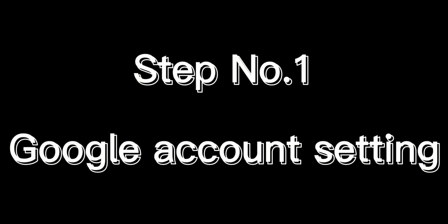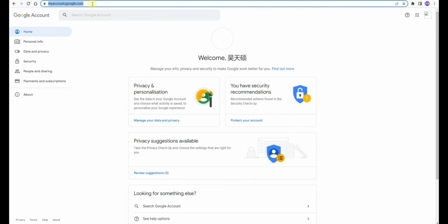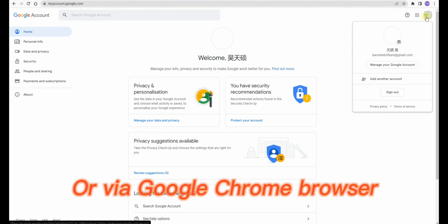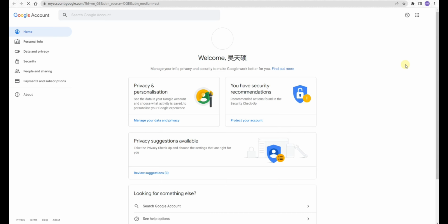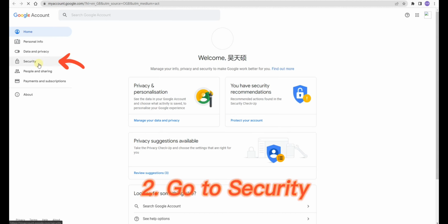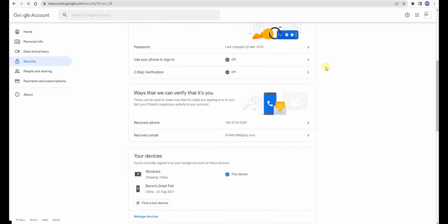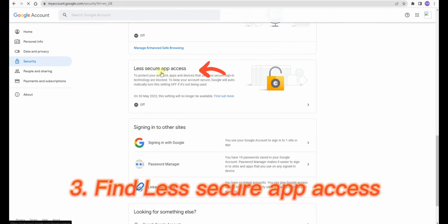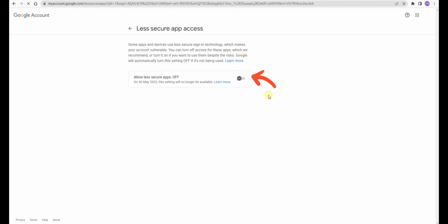Step number 1. Go to Google account page via the domain or via Google Chrome browser. Go to Security. Find Less Secure App Access. Turn the option on.